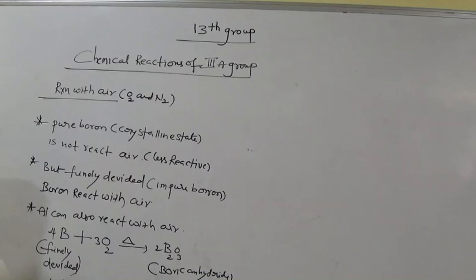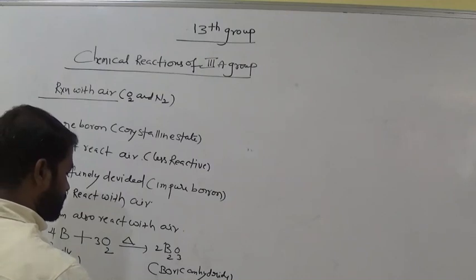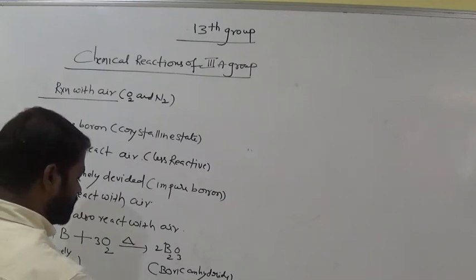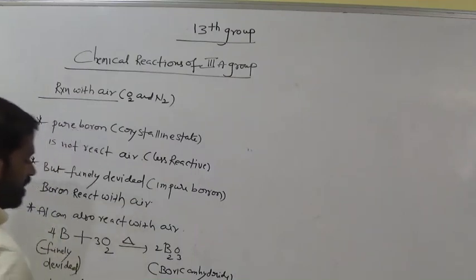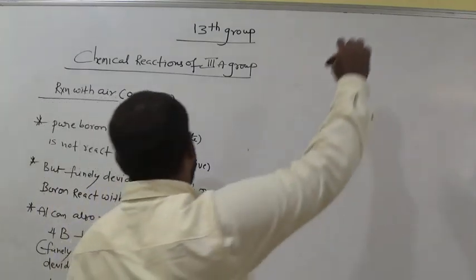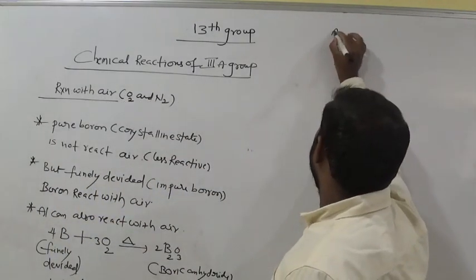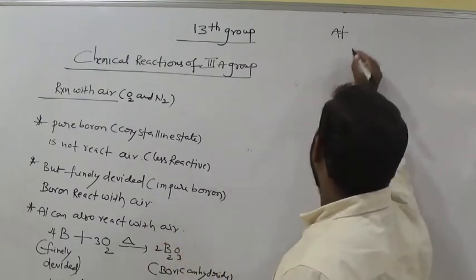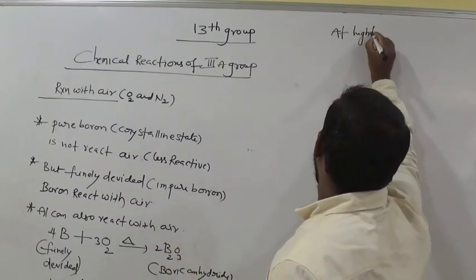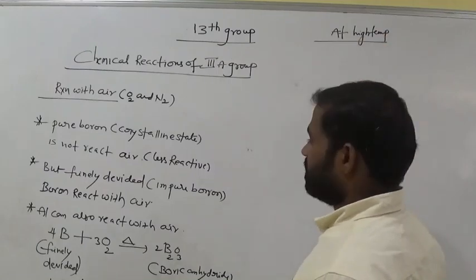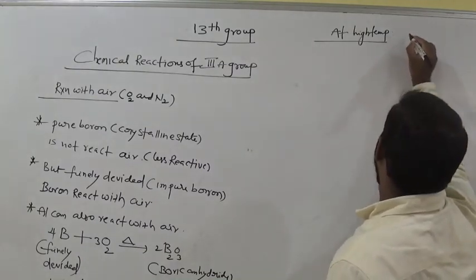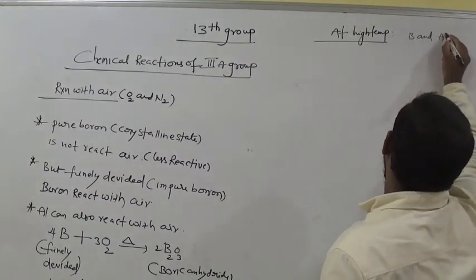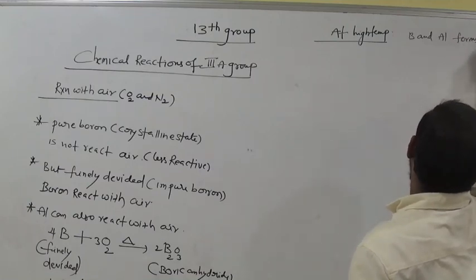And for example, aluminium treated with oxygen also gives Al2O3. We call it aluminum trioxide, or alumina. And what about at high temperature? At high temperature, boron and aluminium form nitrides.